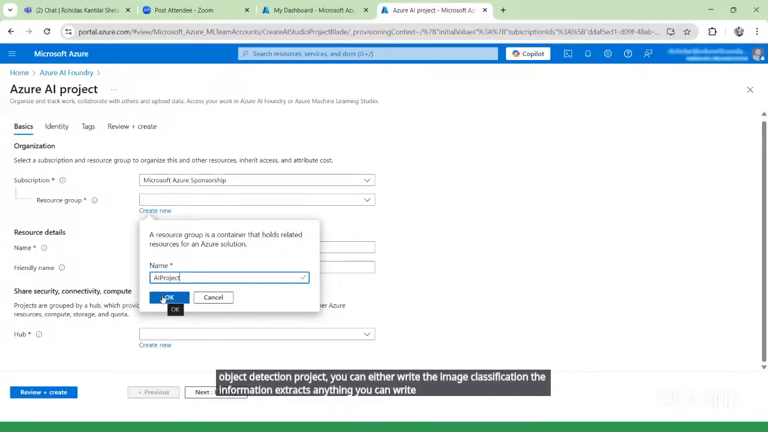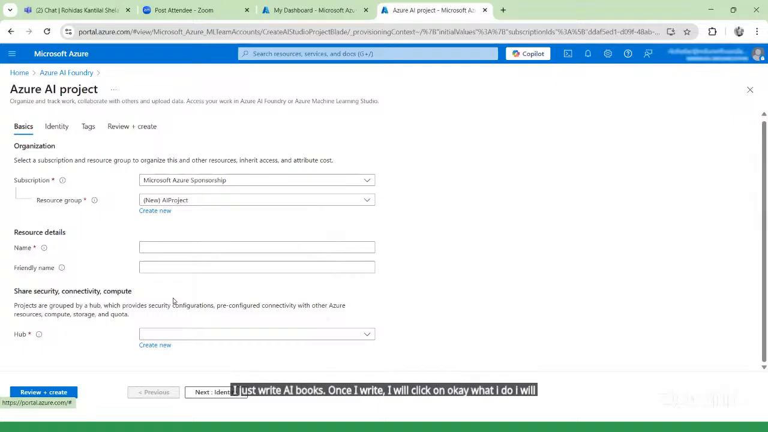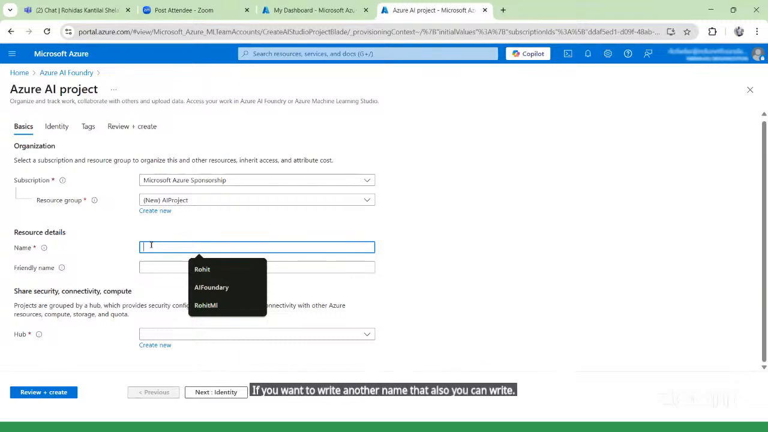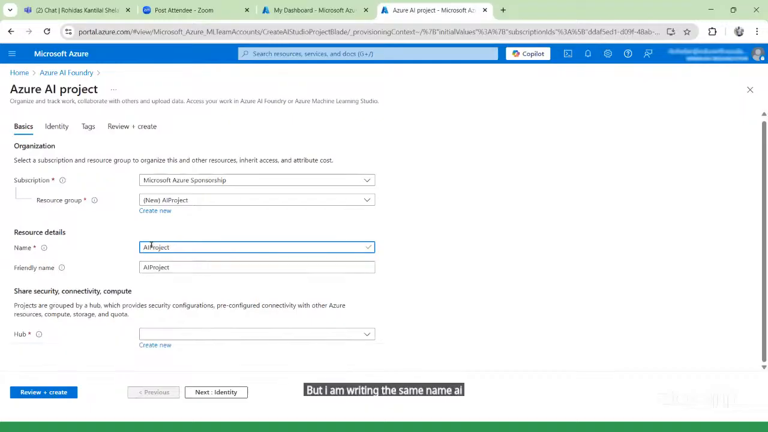I just write AI projects. Once I write, I will click on OK. Once I click OK, again I have to fill in the resource details. So for the name, I can write the same name, or if you want to write another name, you can also do that. But I am writing the same name, AI project.